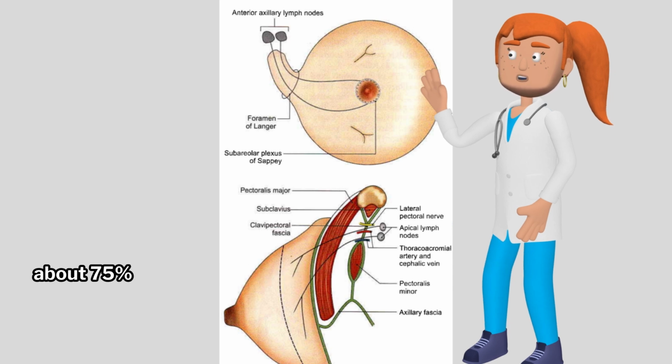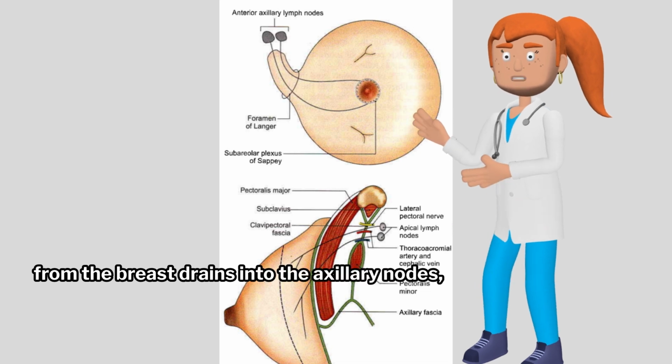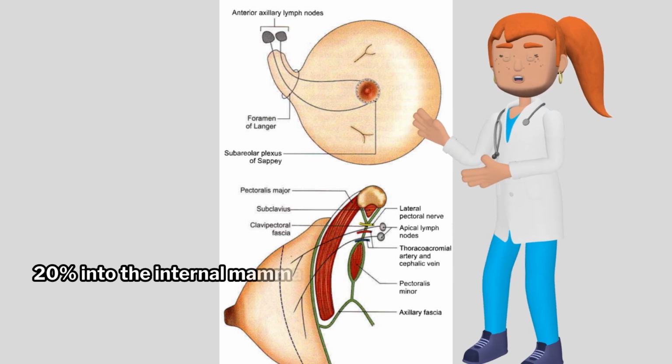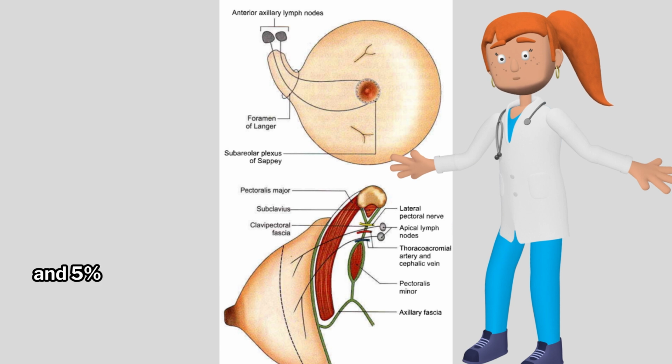About 75% of the lymph from the breast drains into the axillary nodes, 20% into the internal mammary nodes, and 5% into the posterior intercostal nodes.